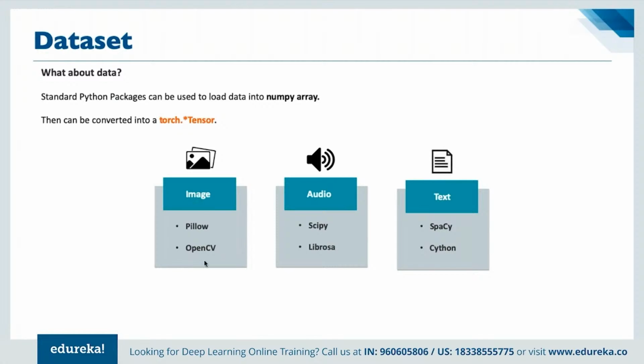For images, we have Pillow and OpenCV. For audio, we have SciPy, and then we have Librosa. And for text data, we have spaCy, and then we have Cython. So these are different libraries which are used for processing these different data sets here. In images, the most popular is OpenCV. In audio, we have SciPy, and in text, we have spaCy as well. So these are the most popular libraries for processing data in these different formats: images, audio clips, and text components.